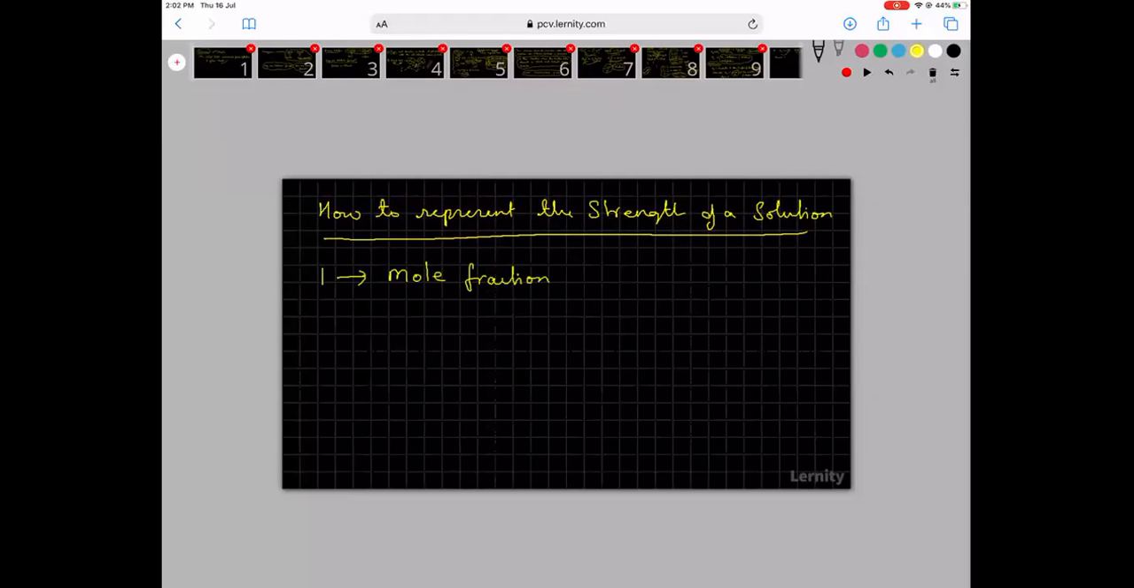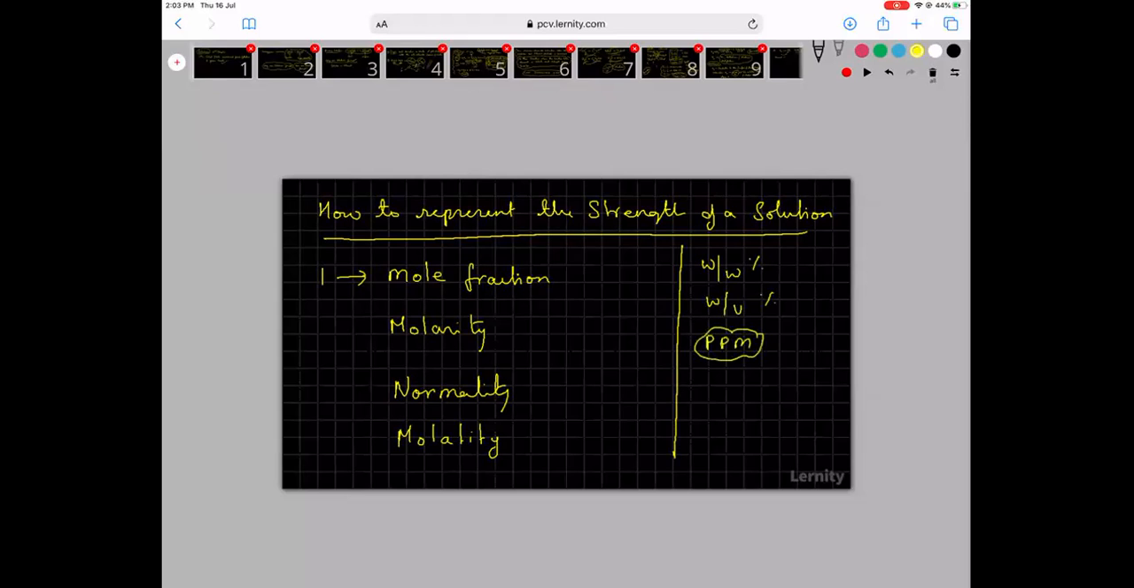I can talk about it in terms of molarity. I can talk about it in terms of normality. We will learn a new thing called molality. And in addition to this, you have all those percentage measures. That is weight on weight percent, weight on volume percent, and then not last but not least is the ppm. ppm stands for parts per million.